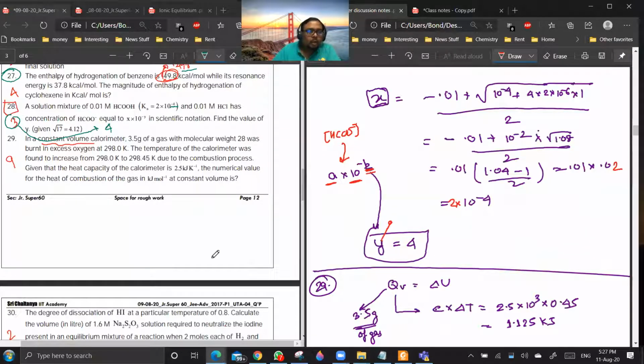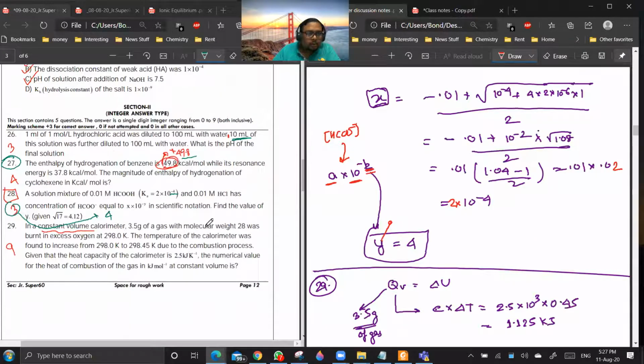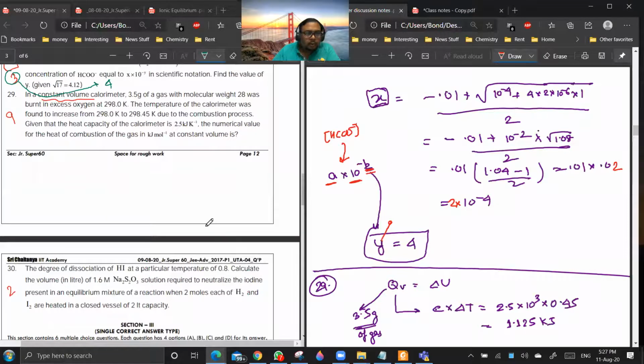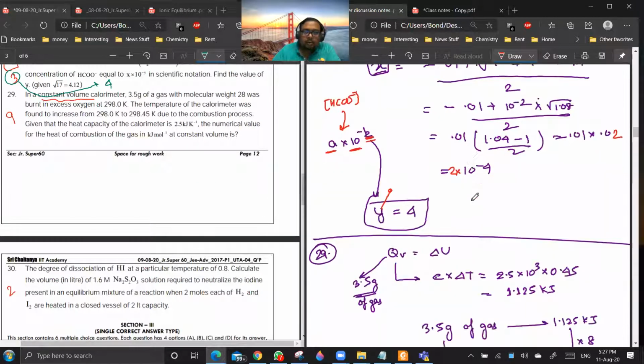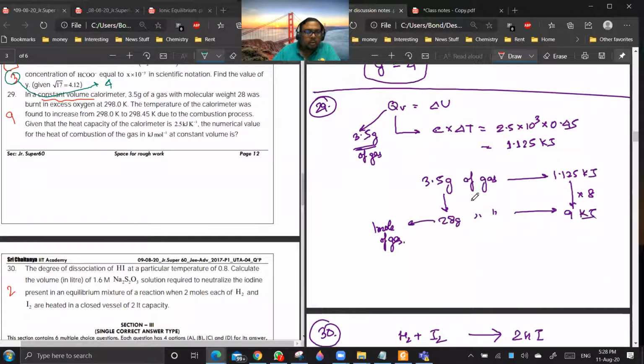So question 28 is done. 28 is also something which is going for a key change. Okay, 29, is it out? It is easy. QV is equal to delta U, which is 1.125. 3.5 grams gives this, and 28 will give this. Everyone is clear with 29? The length of this question is more than the length of the solution actually.